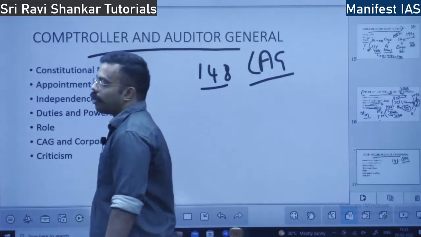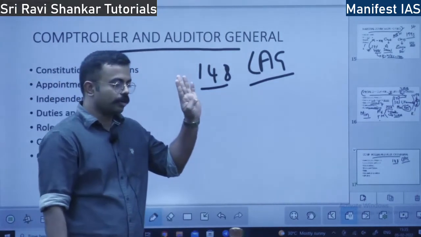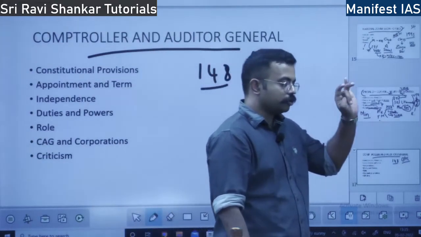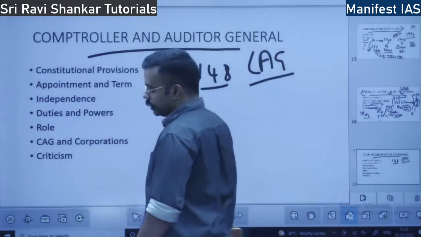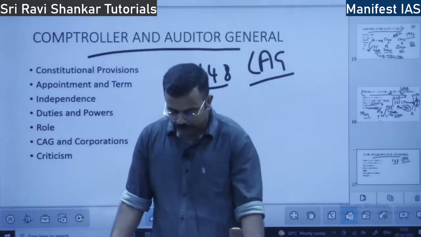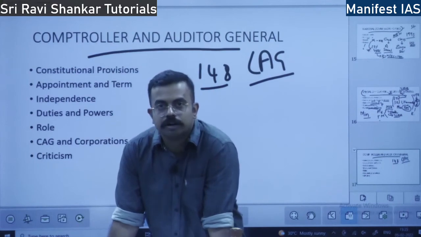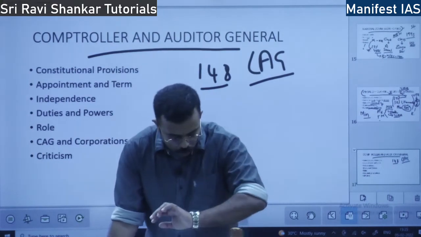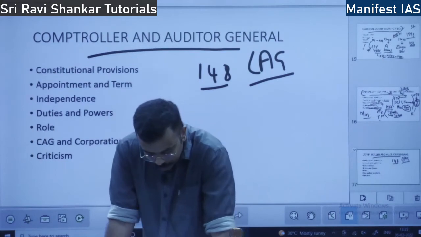They audit the accounts of three categories: the central government, state governments, and also PSUs. Many PSU accounts are audited by the CAG. It is an independent office. The CAG is the head of the Indian Audit and Accounts Department.